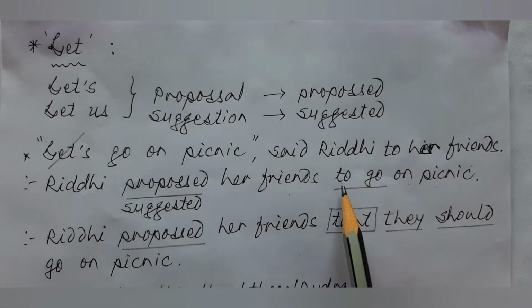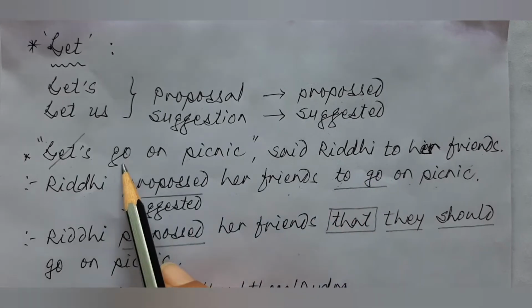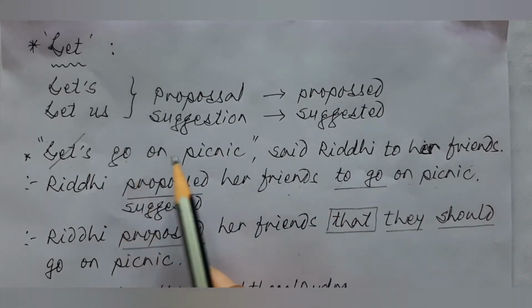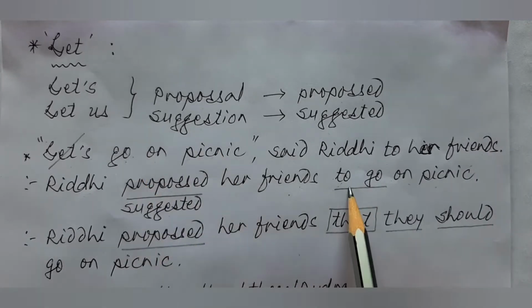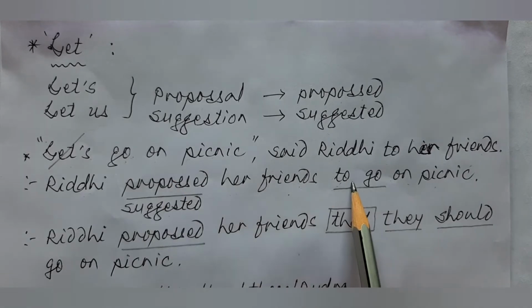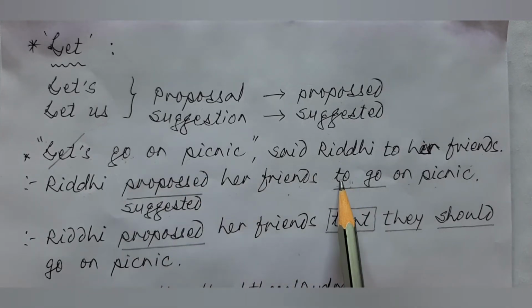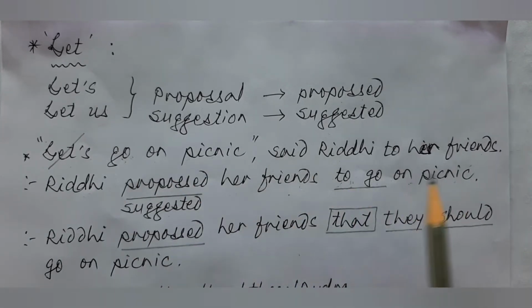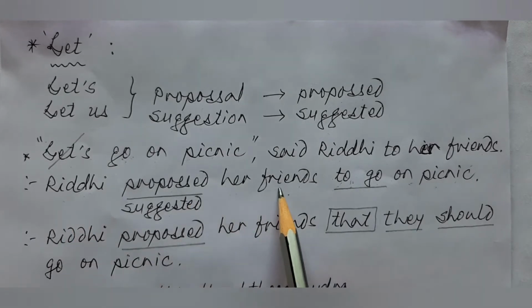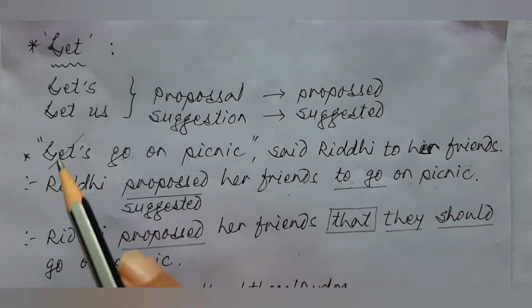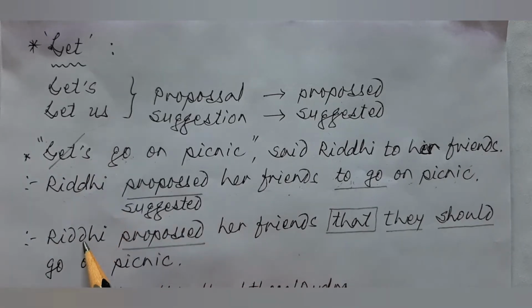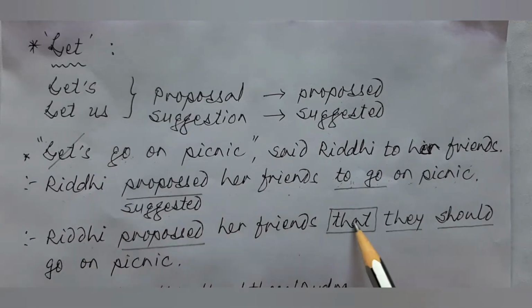This is just like an imperative sentence. See, this is the main verb form, go on picnic. So this way you will convert it into infinitive. Main verb turns to infinitive, to go on picnic. So Riddhi proposed her friends to go on picnic. You can remove let's.